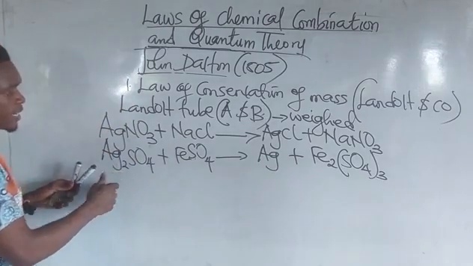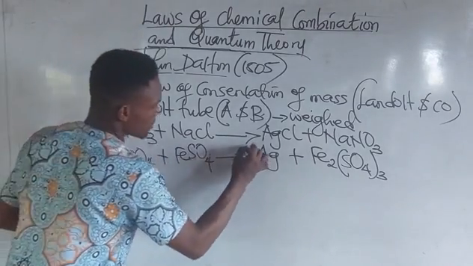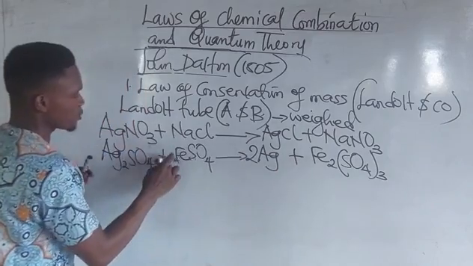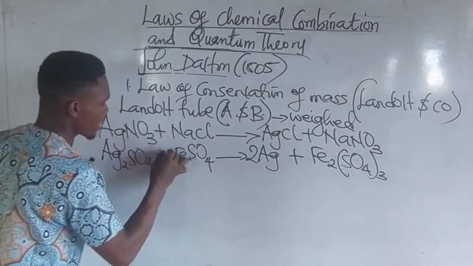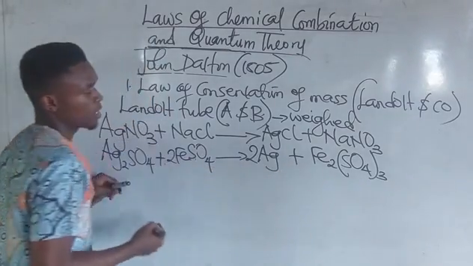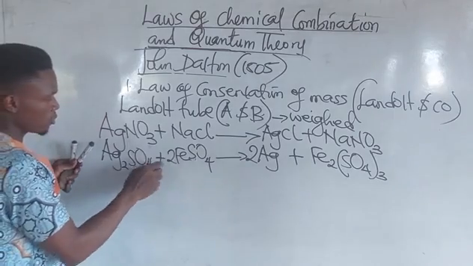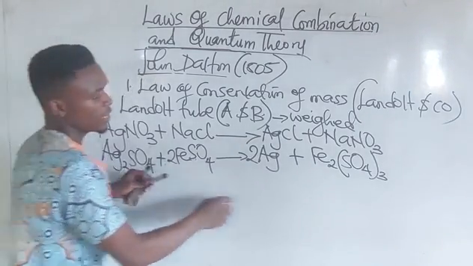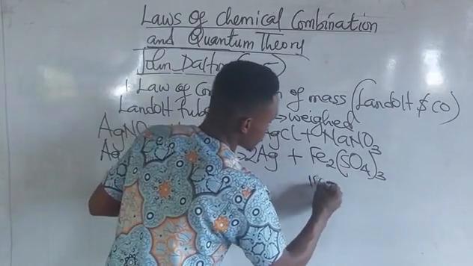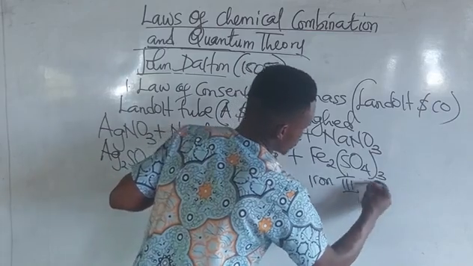Now this equation is not balanced. I have 2 silver here, I have 1 here, so I'll simply put 2 at the back of this place. I have 2 iron here, I have 1, so I'll put 2 at the back of this place. It means that 2 is balanced with this. And SO4, you have 2 SO4 plus 1, that is 3. You have 3 here. This compound is called iron(III) sulfate.